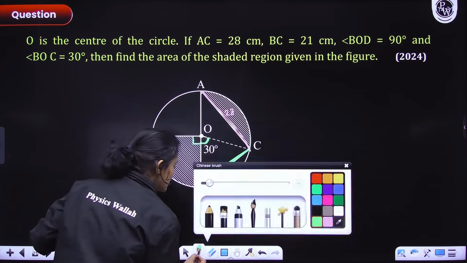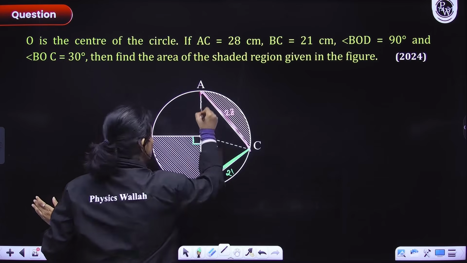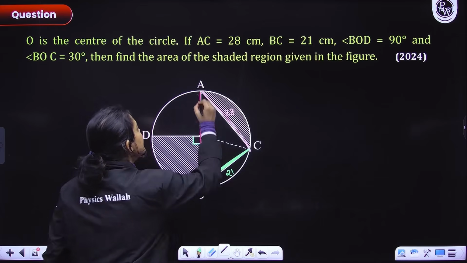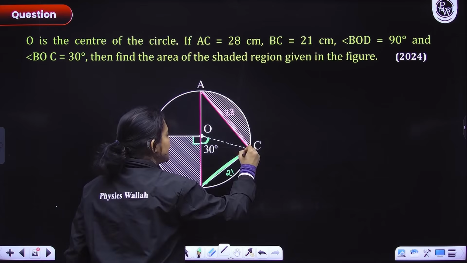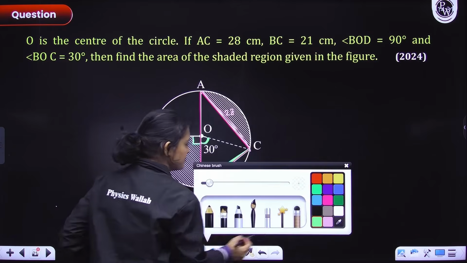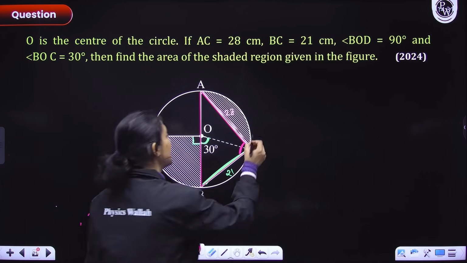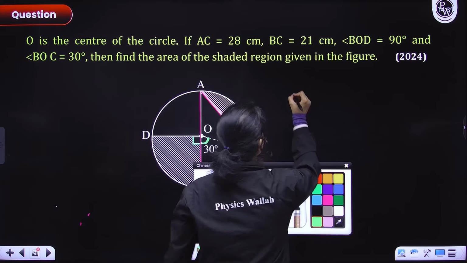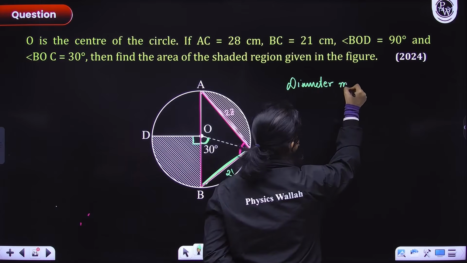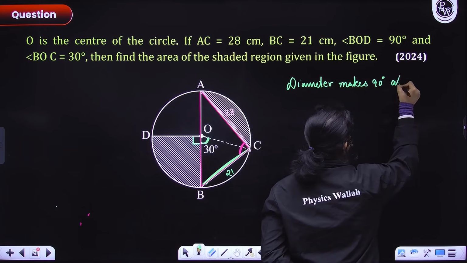See here, this is the diameter of the circle, and this is the angle it is subtending in the semicircle. Can you see this angle here? We have learnt that a diameter makes a 90 degree angle at the semicircle.